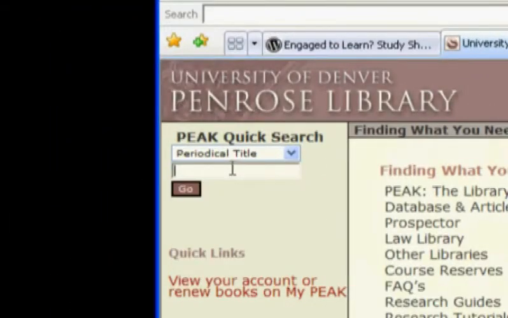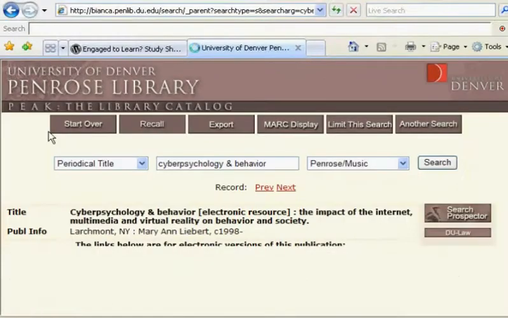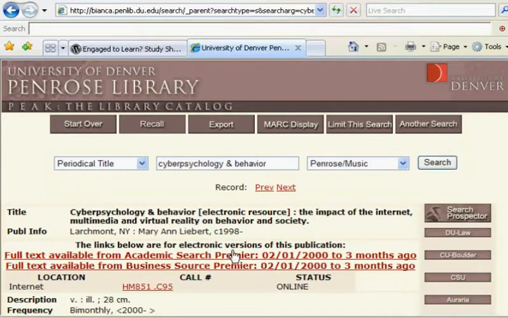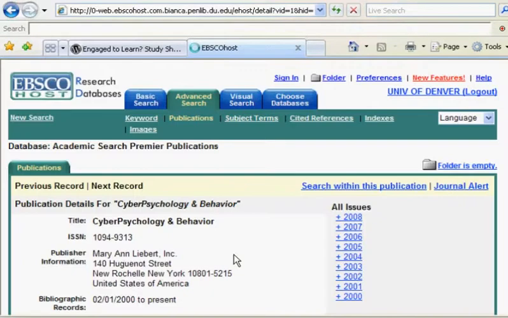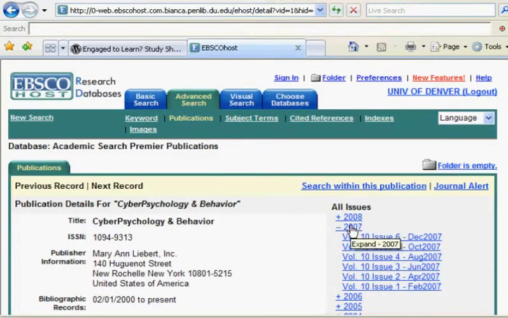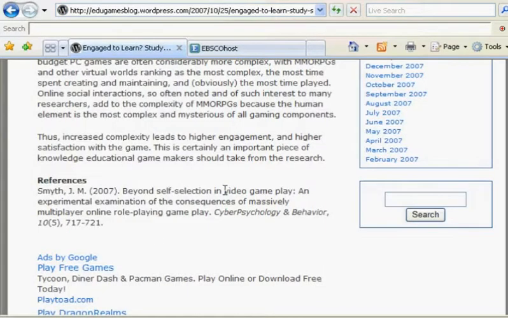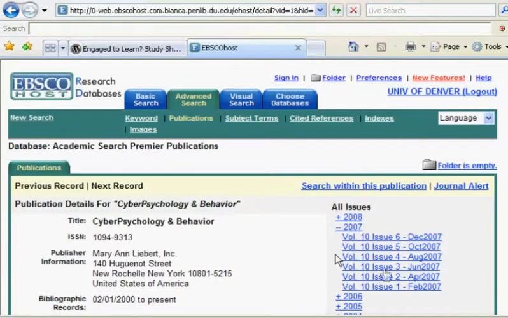Once again, a periodical title, and you'll notice that Cyber Psychology and Behavior is the name of the periodical that it appeared in. So let's go to Academic Search Premier, which can be very slow, especially during busy times of the year. So just keep that in mind. So 2007, well, we got to go back here to see exactly when. So it's Volume 10, Issue 5. So Volume 10, Issue 5, we'll click on that.